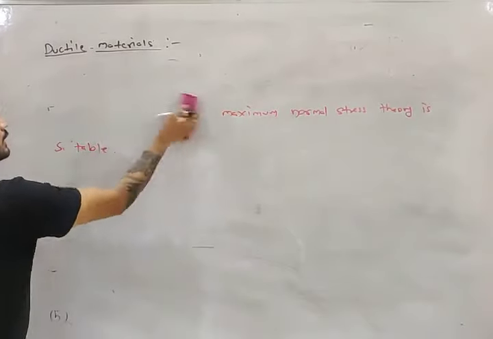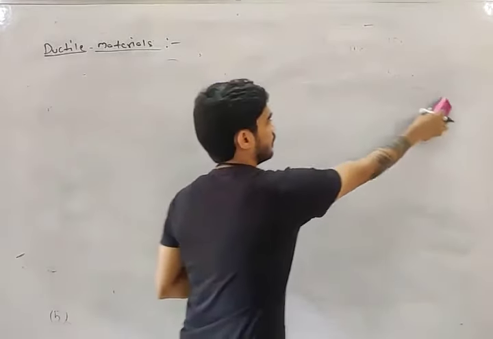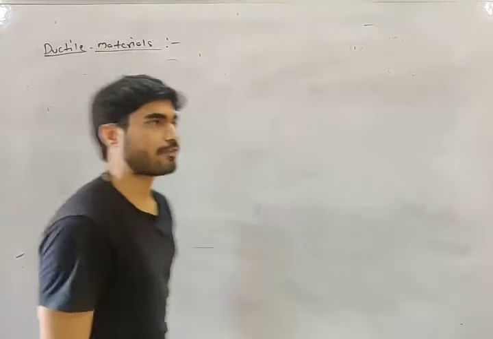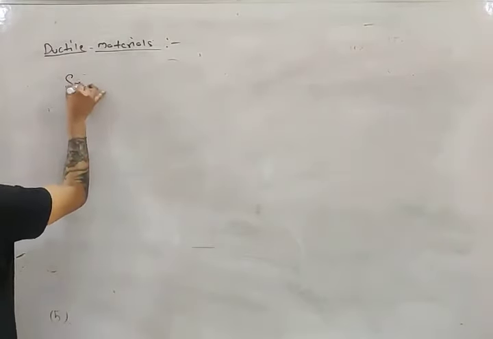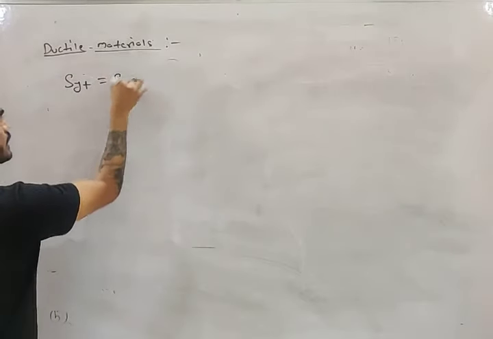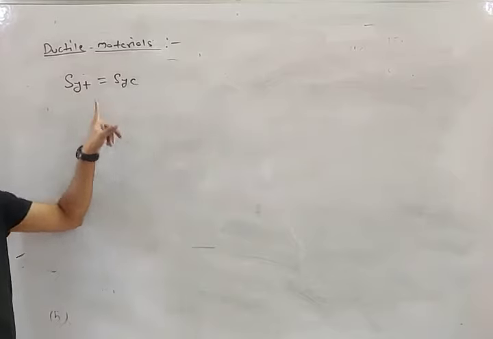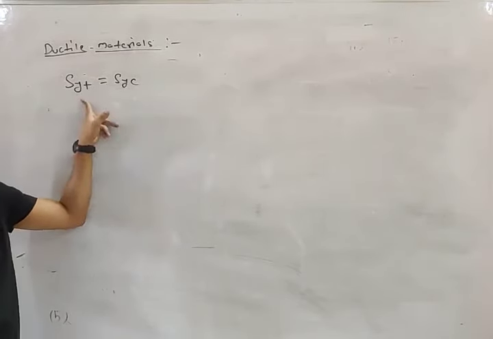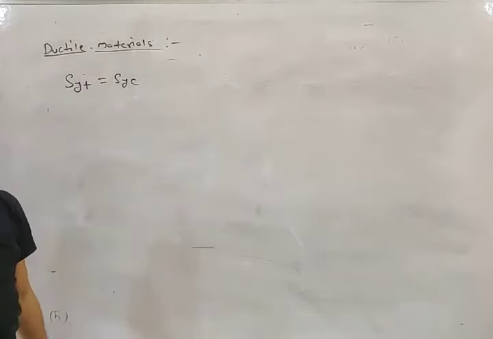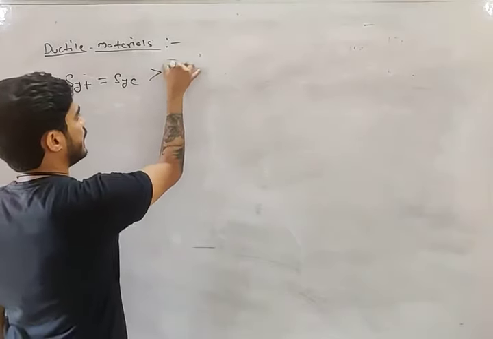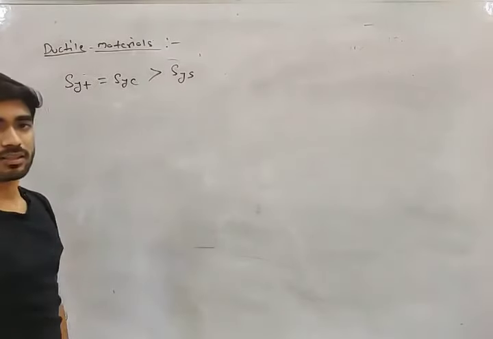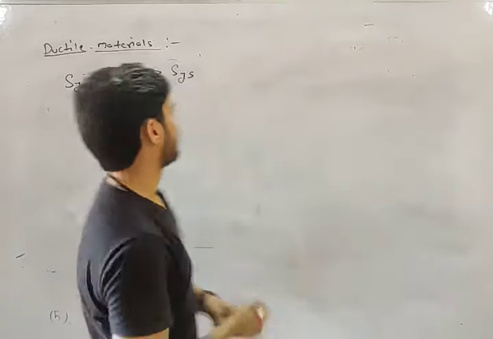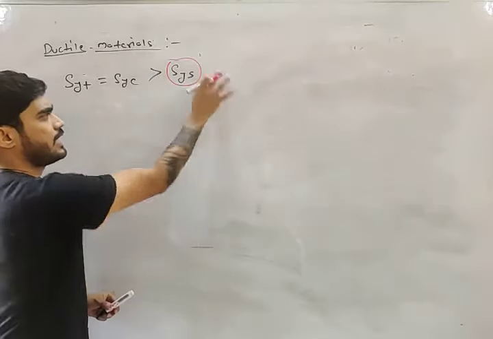Now in case of ductile material, the story will change. In case of ductile material, strength in tension and compression are the same. This is yield strength. Ductile materials fail under yield. So yield strength in tension and compression are almost the same, and they are greater than shear strength. So ductile materials are weakest in shear.